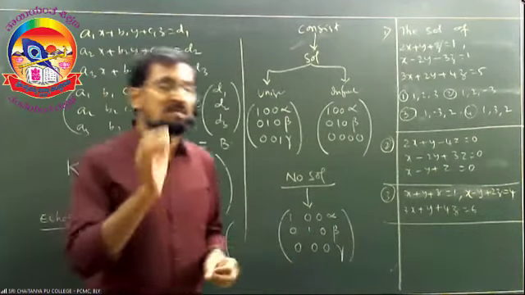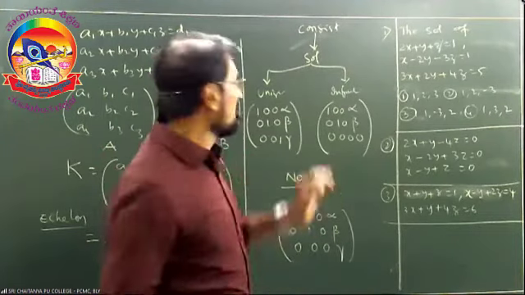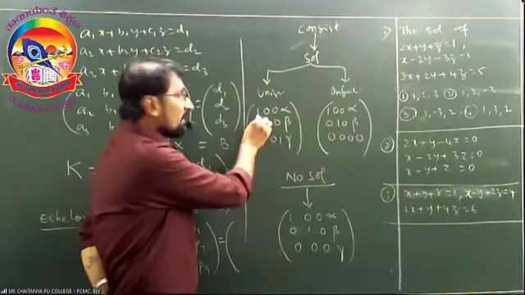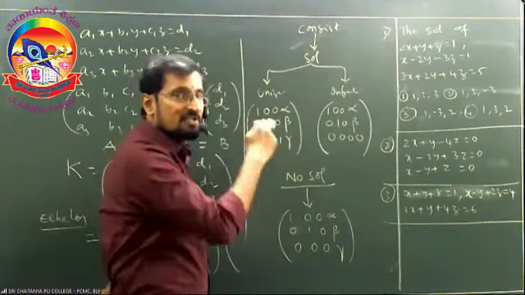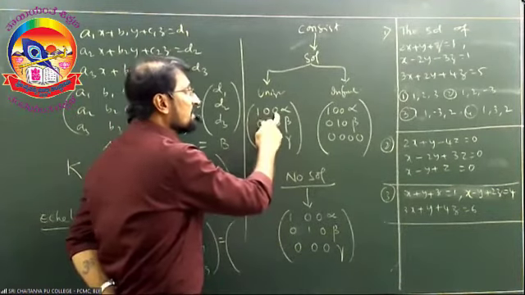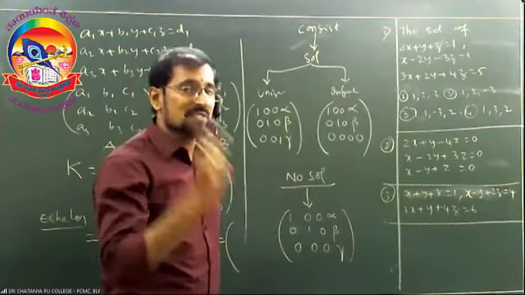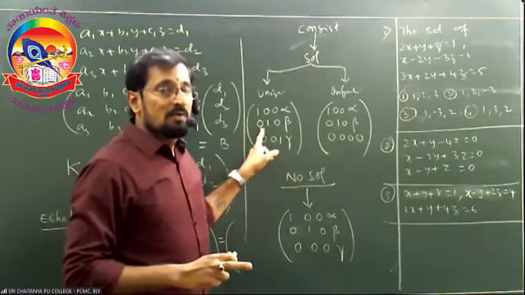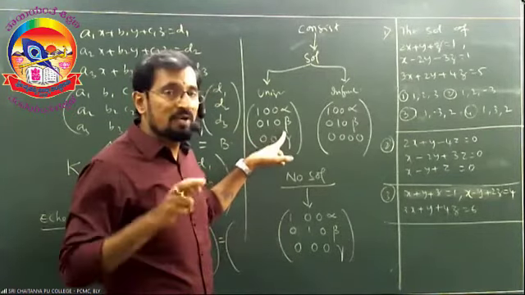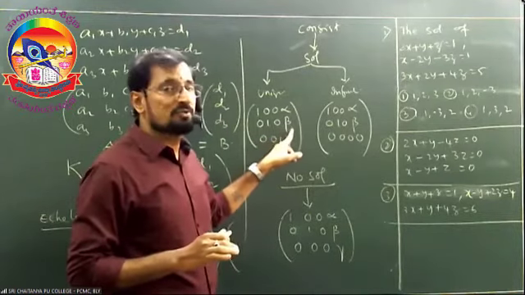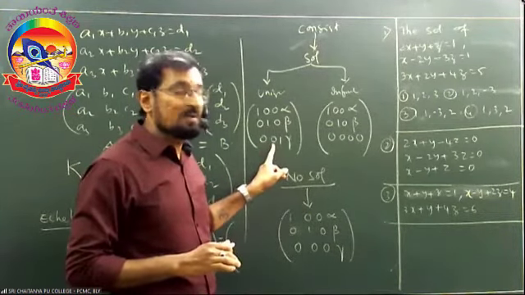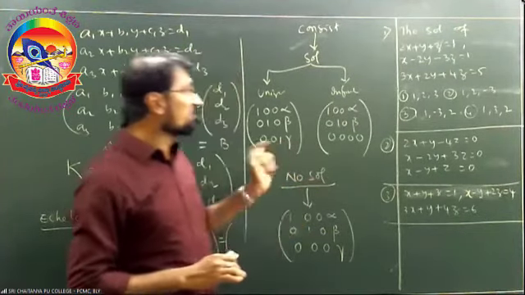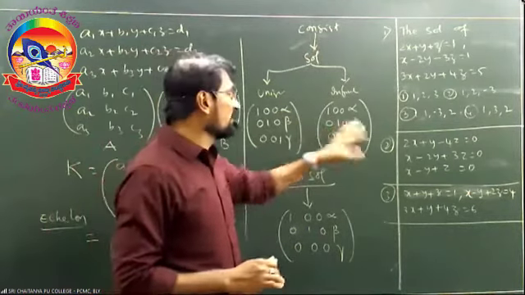What is the inner meaning of this? Take the unique solution. If you observe this carefully, 1x, that means x plus 0y plus 0z is equal to alpha. What does it mean? x is equal to alpha, right? Now 0x plus 1 into y plus 0 into z is equal to beta. That means y is equal to beta. 0x plus 0y plus 1z is equal to gamma, which is nothing but z is equal to gamma. Now observe, x is equal to alpha you got, y is equal to beta you got.